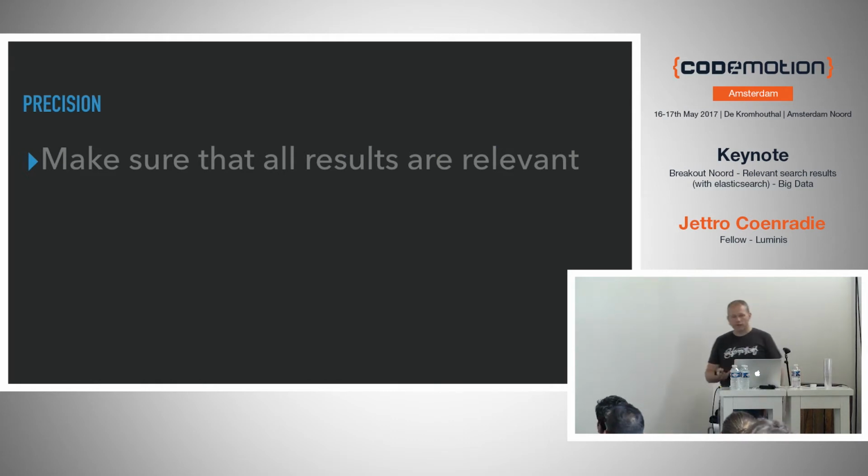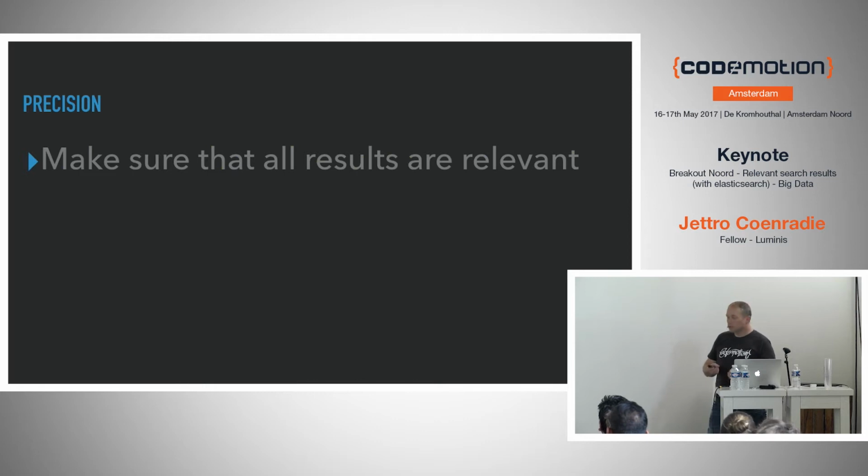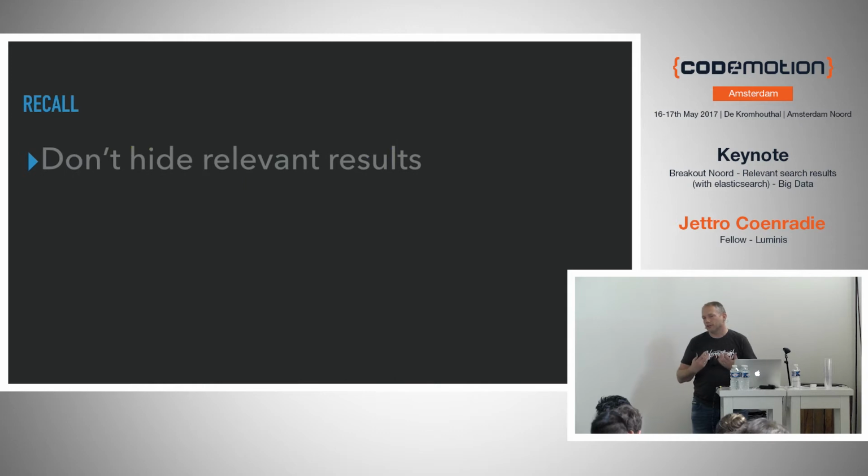When talking about relevancy, there's two important parts you need to think about when presenting results. The first one is precision. Precision means that you want to make sure that all the documents that you return, all the results, are relevant to the person that is searching. So we don't want to give results that are not interesting for the user that is looking for albums or documents. At the other side, we have recall.